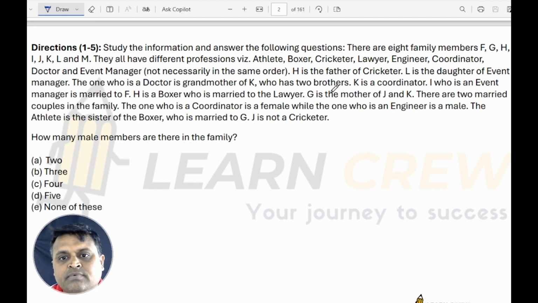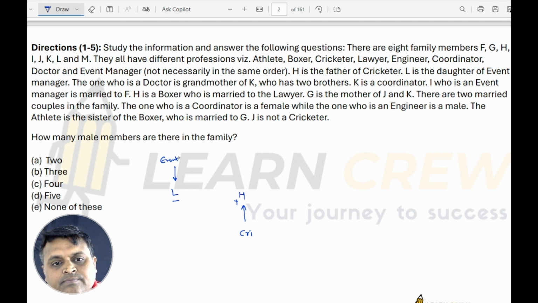H is the father of cricketer. This is given. L is the daughter of event manager. This is what is given.